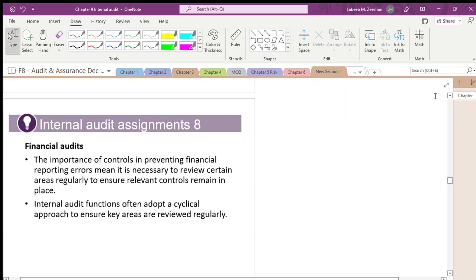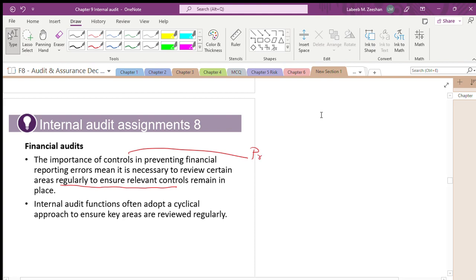Financial audit, we are talking about the financial statements. The importance of control in the financial reporting errors, that's a very specific thing. It means to review certain areas regularly to ensure relevant controls. That is a financial control. See where we will have importance of controls.